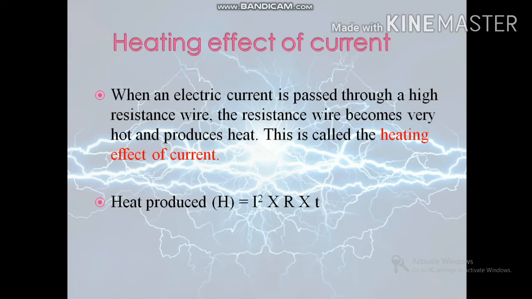So how can we calculate heat produced? Heat produced H is equal to I square into R into T, where I is current, R is resistance, and T is time. Heat produced H is directly proportional to current square I. So if we double the current, then the heat produced will become 4 times, and if we halve the current, then heat generated will become 1/4.